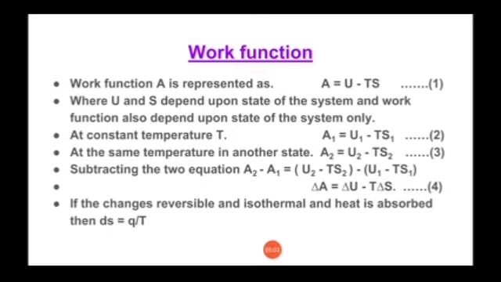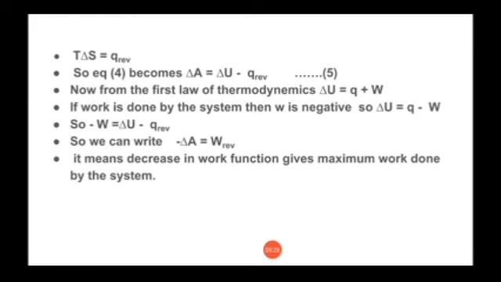Now if the changes are reversible and isothermal and heat is absorbed, then we know the equation of entropy, that is dS is equal to Q by T, where S is entropy, Q is either heat absorbed or evolved, and T is temperature in kelvins. So we know that if T goes on the other side, it becomes TdS or T delta S, that will be equal to Q reversible. So equation number 4 becomes delta A is equal to delta U minus Q reversible.